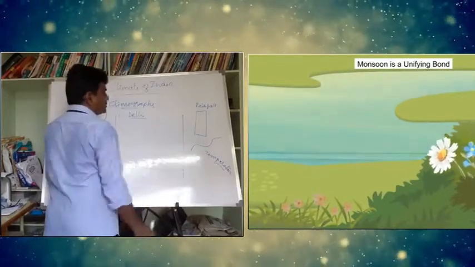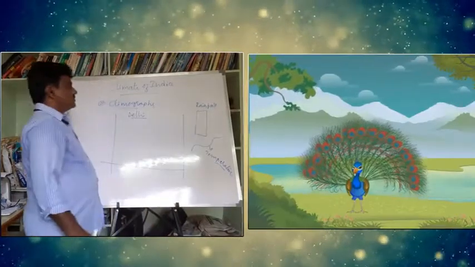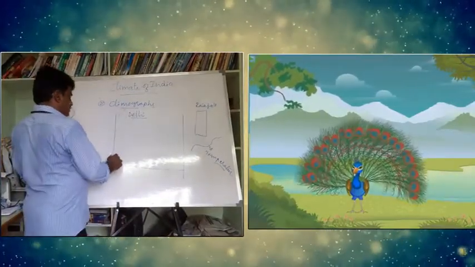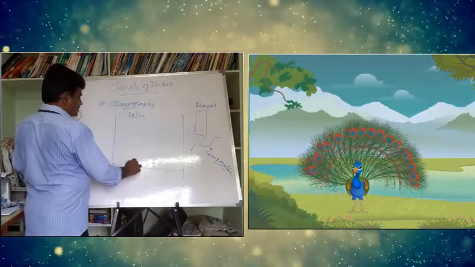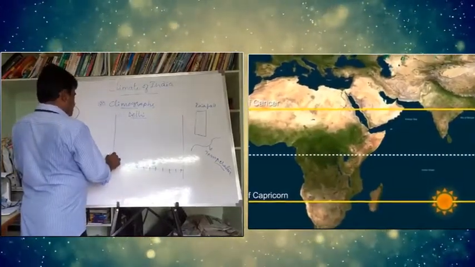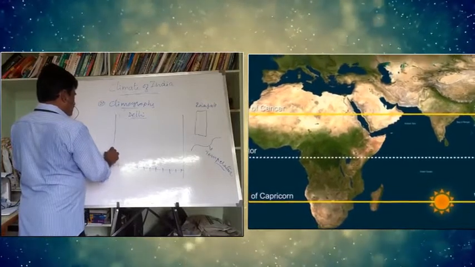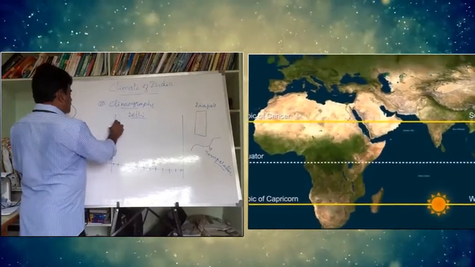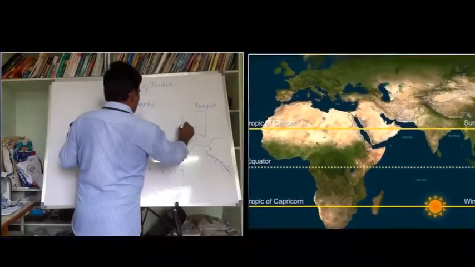Talking about the bar graphs, here we can take months. This side is rainfall, and this side we can take temperature.